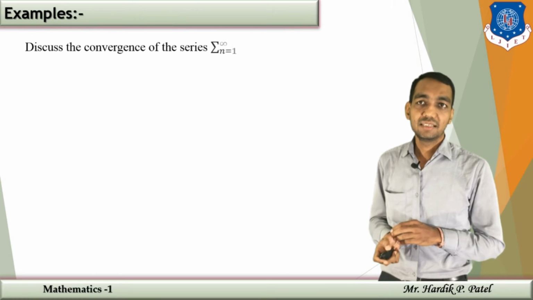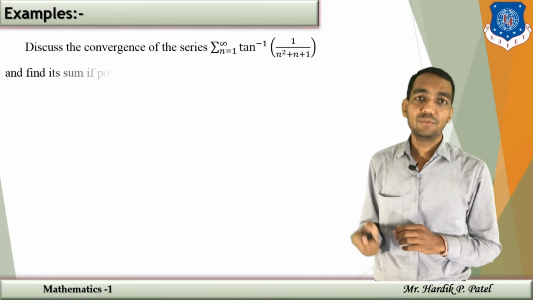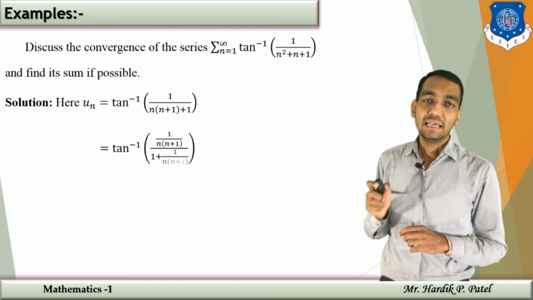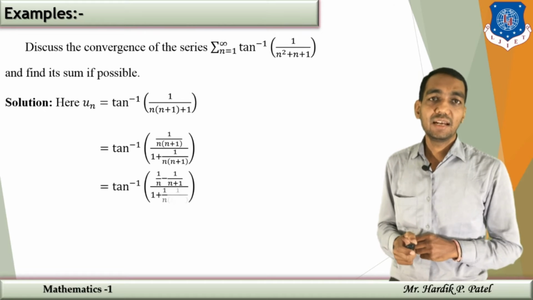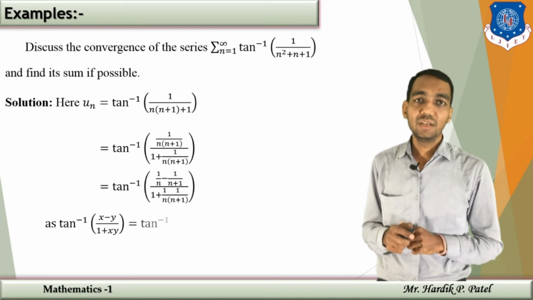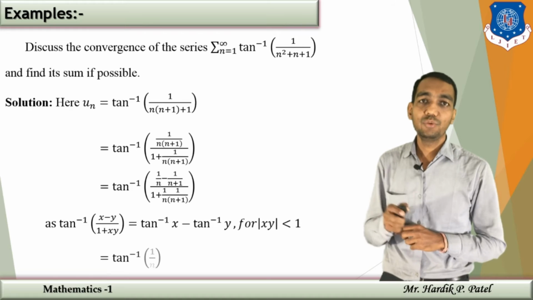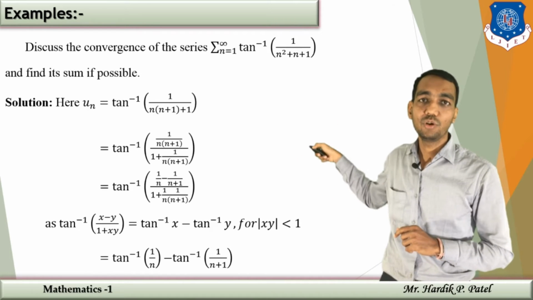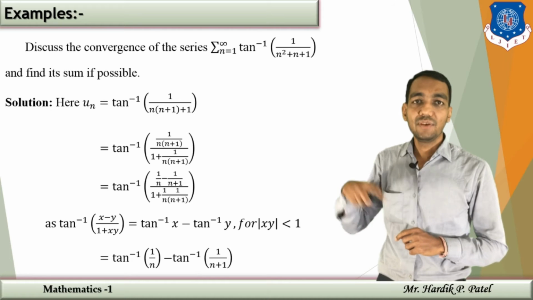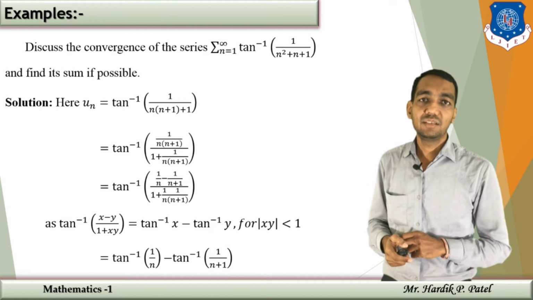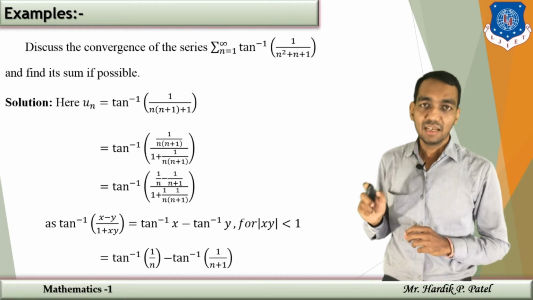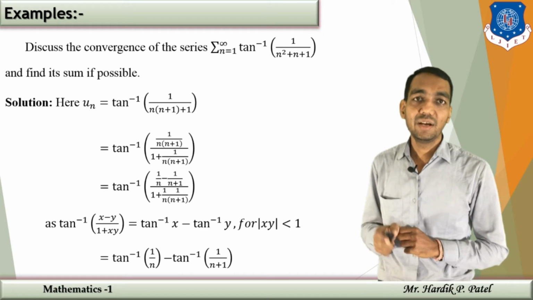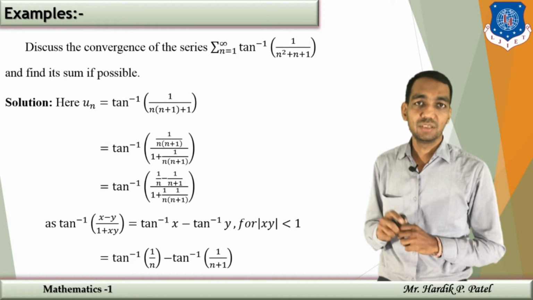In the same manner, another example: discuss the convergence of tan inverse of 1 upon n square plus n plus 1. Here we are rewriting the denominator in the form of n into n plus 1 plus 1. That means from the first two terms we are going to common out n. Now divide the numerator and denominator by n into n plus 1. That will give you tan inverse of 1 upon n into n plus 1 whole divided by 1 plus 1 upon n into n plus 1.